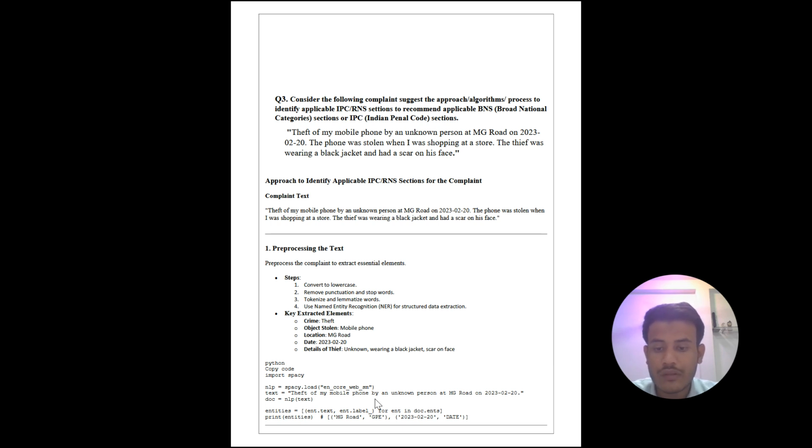Here is the Python snippet code in which we import spaCy and created an NLP object and load en_core_web_sm, and our text is given here, and we use the NLP constructor and create a doc object, and we use ents to take text and labels, and we traverse by using a loop and print all the entities. I hope it is clear.